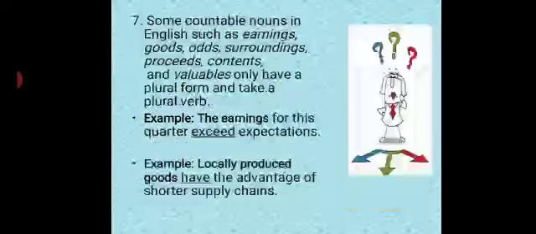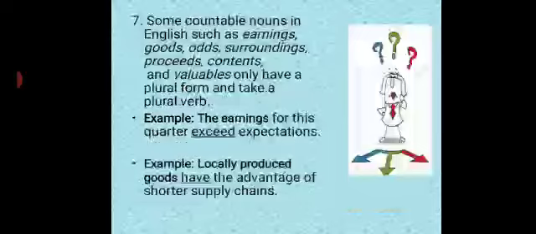Number 7. Some countable nouns in English such as earnings, goods, odds, surroundings, proceeds, contents and valuables only have a plural form and take a plural verb. Like in the previous slide, you read non-count nouns take a singular verb. The opposite of it is countable nouns, some countable nouns, as these examples given here, they take a plural form.